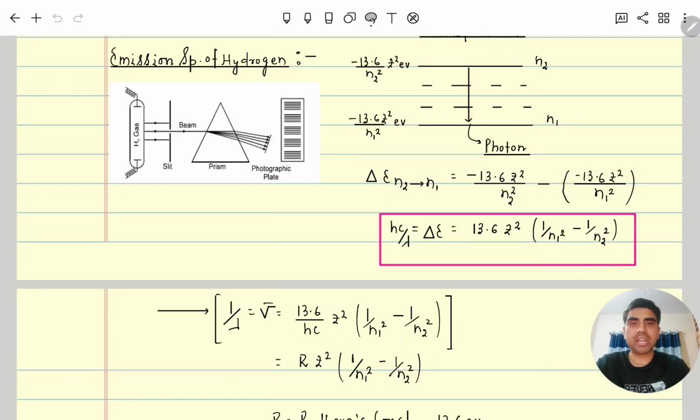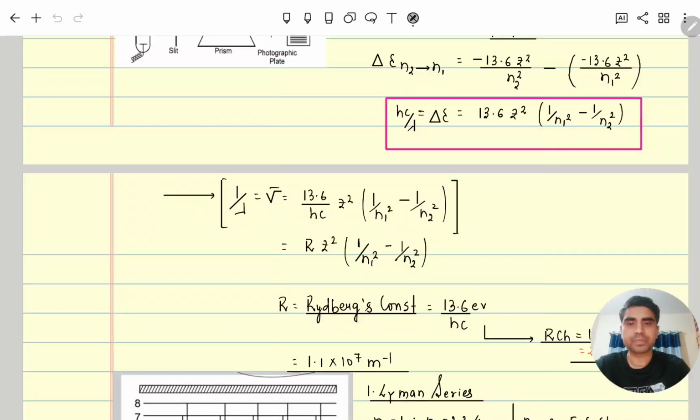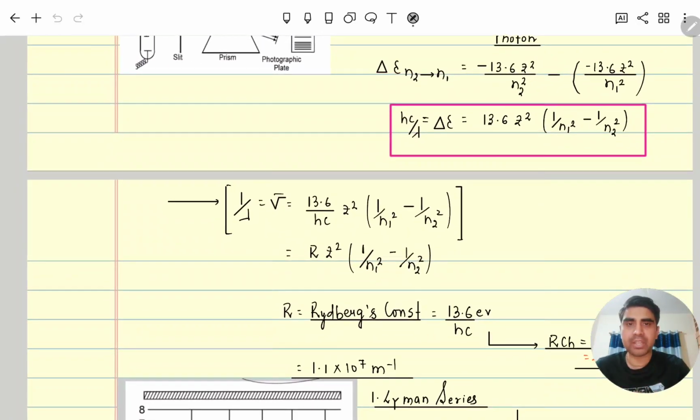Now from here can we write that 1 by lambda is equal to the wave number, and it is equal to 13.6 divided by hc into Z square, 1 by n1 square minus 1 by n2 square. 13.6 divided by hc is R, another constant. This constant is called the Rydberg constant, into Z square and into 1 by n1 square minus 1 by n2 square.